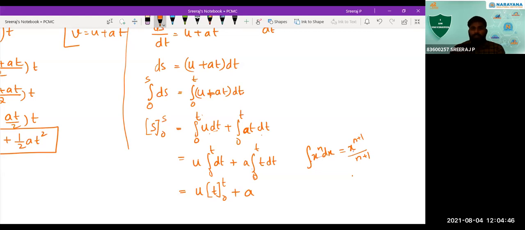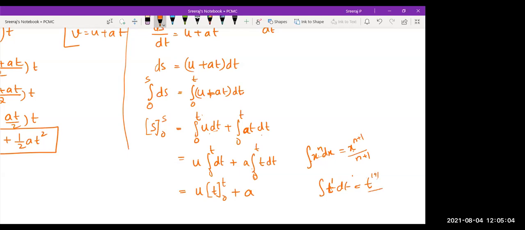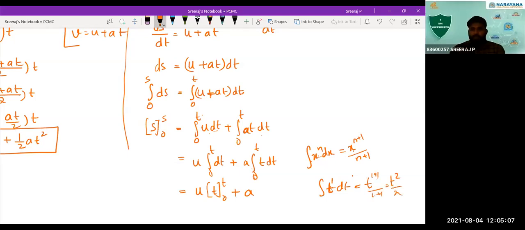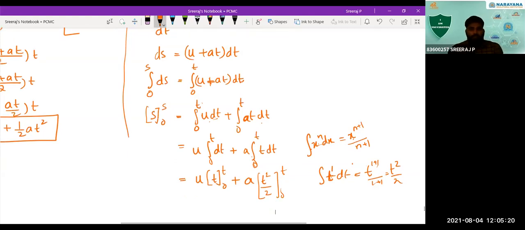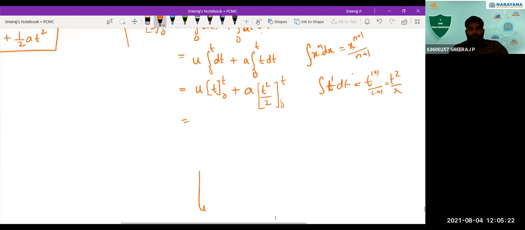So what will be integral t dt? See, in place of x, it is t here, and n is 1 in this case. So what will it be? t raised to 1 plus 1 by 1 plus 1. So it is t square by 2. Okay, so I'll write it as t square by 2 with the limit you are applying 0 to t. So if you apply the limit, it will be like t minus 0, and t square by 2 minus 0 square by 2. So what you're going to get, this will be, sorry.